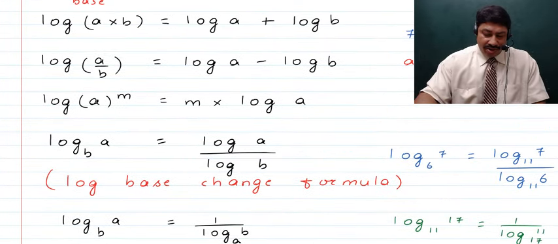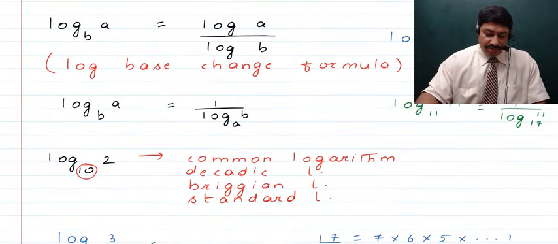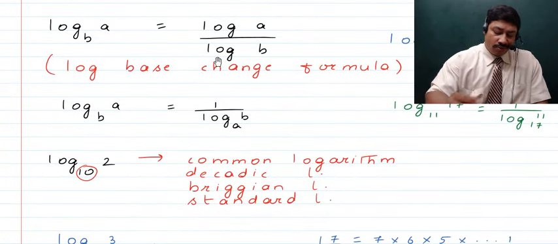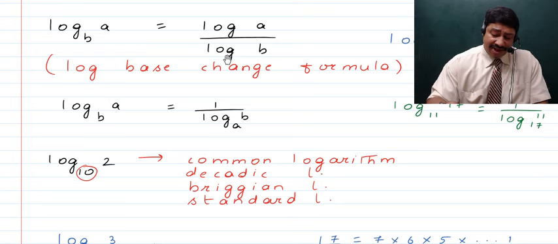Okay children, so these concepts I'll just quickly discuss with you. We had already discussed a few rules of logarithm up to here. Now we'll be looking at the rest of the formulae. I told you about the log base change formula. If we talk about log of a to the base b, then that becomes equal to log of a to any base divided by log of b to the same base.